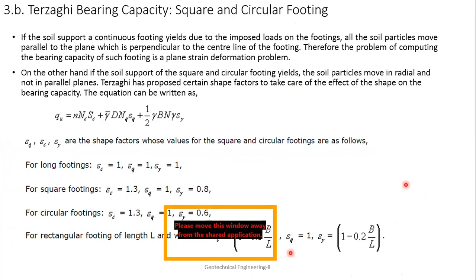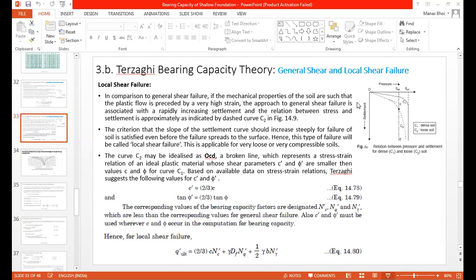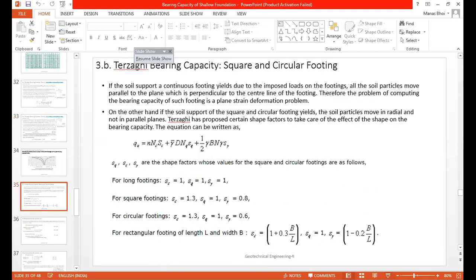So here, if you see, this is the value which is happening.